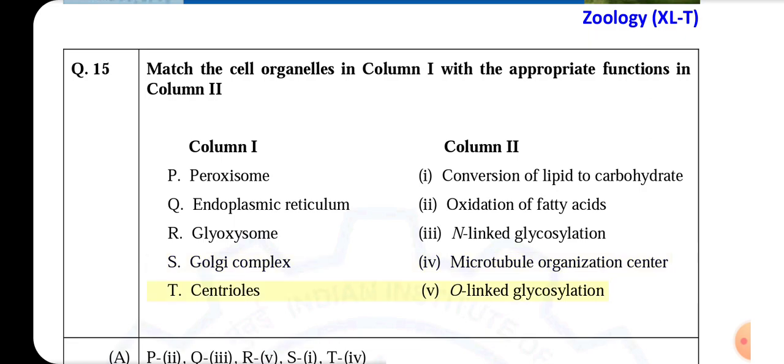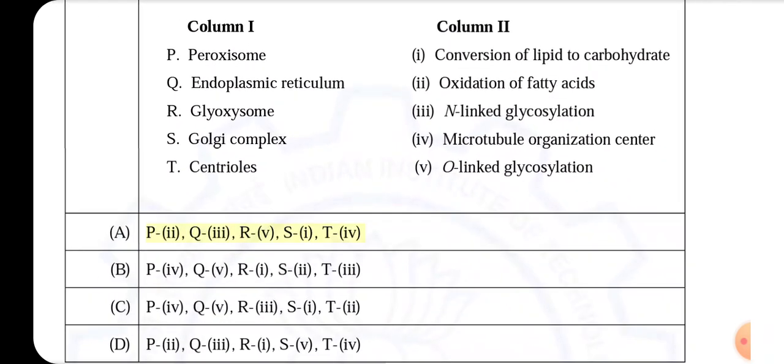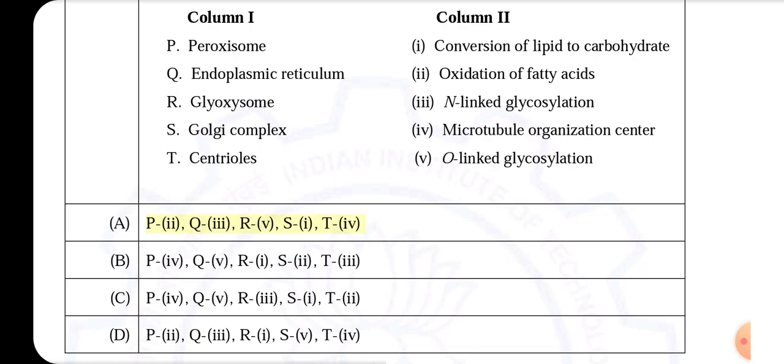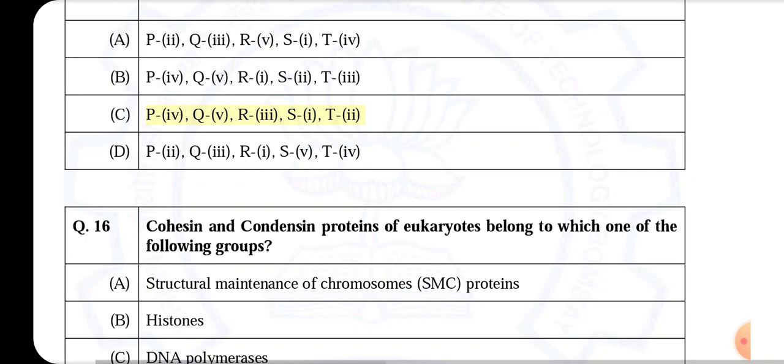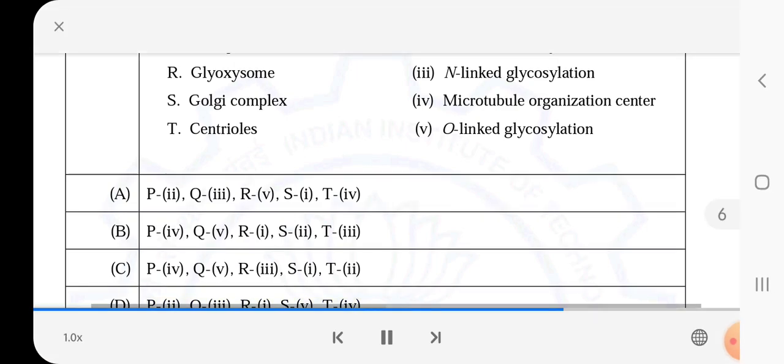T, centrioles, V, O-linked glycosylation. Options A, B, C and D give different combinations of these matches.